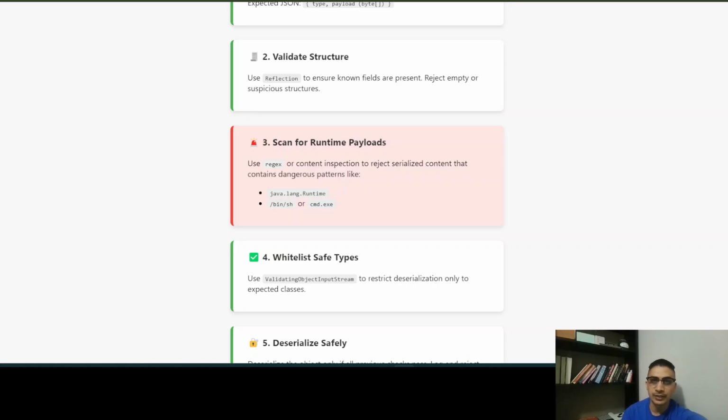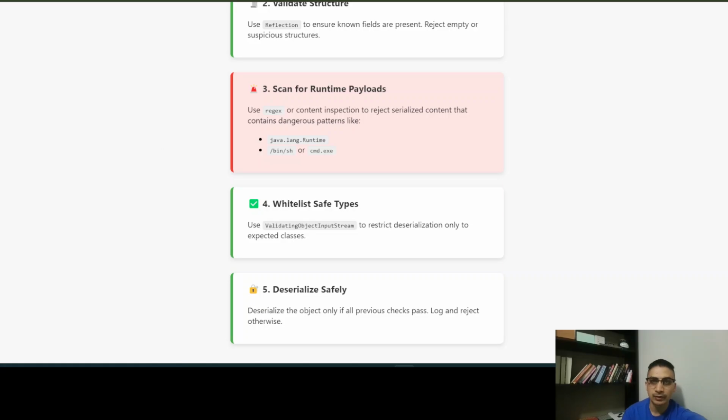Oh, there you go. Yeah, it's a regex. This is the regex one that I was talking about. Regex or the patterns, the Pattern object uses regex inside it. And also one of the new ones that the latest Java uses is ValidatingObjectInputStream. What it does is it has a way to safe list types, which we can use, and then based on the safe list type, we can say, hey, deny anything coming from outside of it, or only accept this. So let me show you on this one real quick.